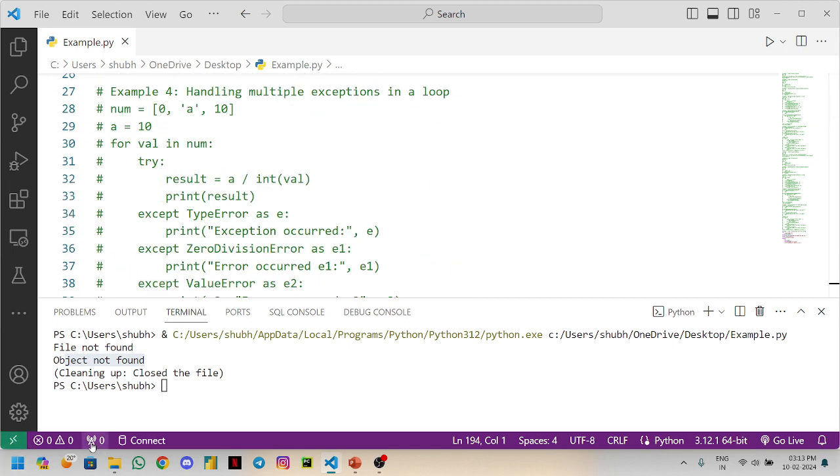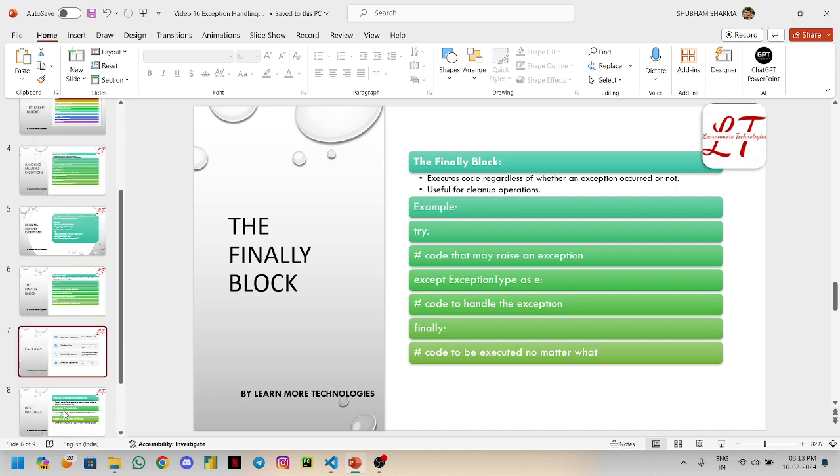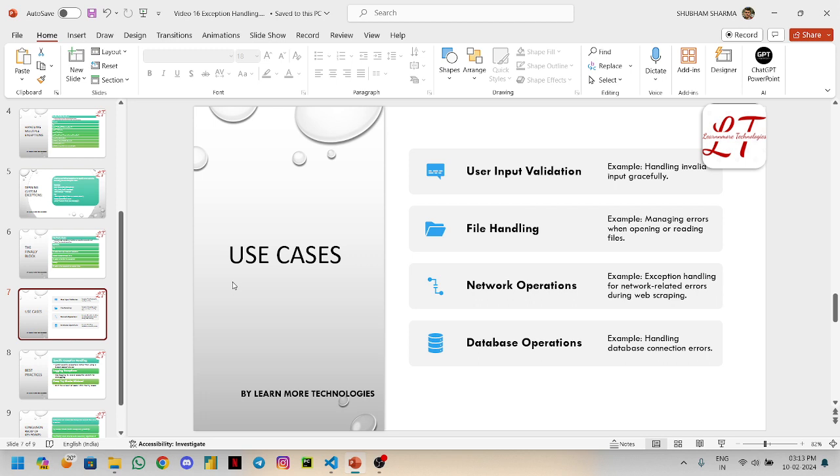This is the finally block, which will run whether the exception is working or not. In the end, we have use cases like user input validation, handling invalid input gracefully, and file handling, managing errors when opening or reading files.